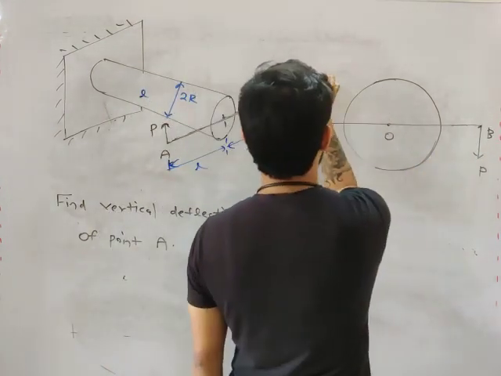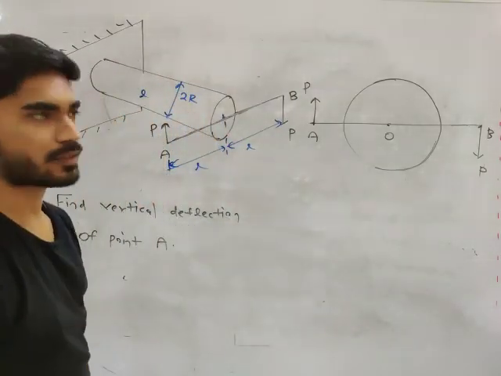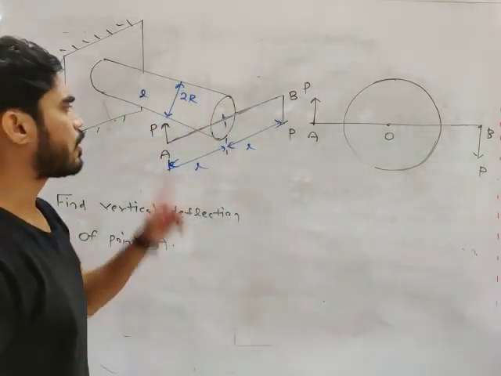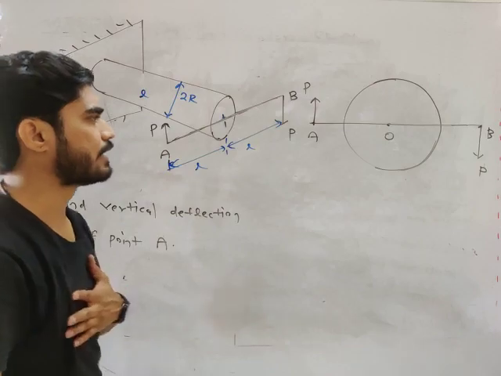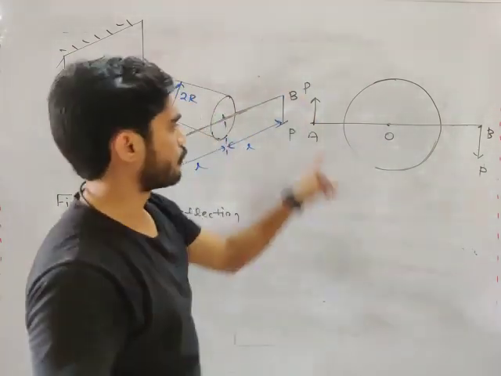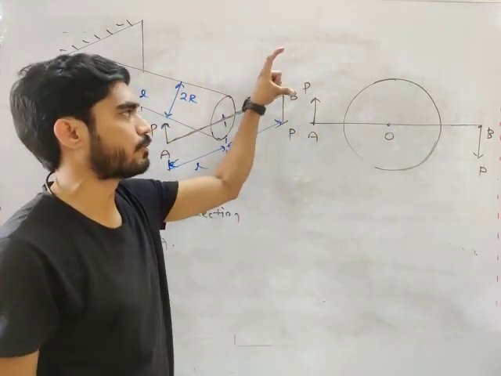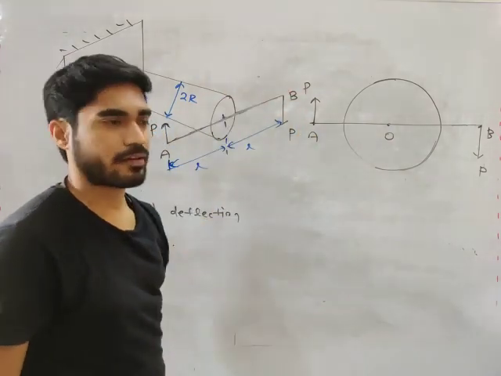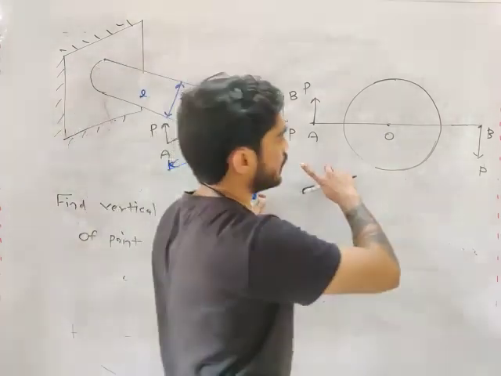Okay, what is this force? Force P. What they are asking you to calculate is the vertical deflection of A. How much will A vertically move from the initial position to the final position? What will be the vertical deflection?